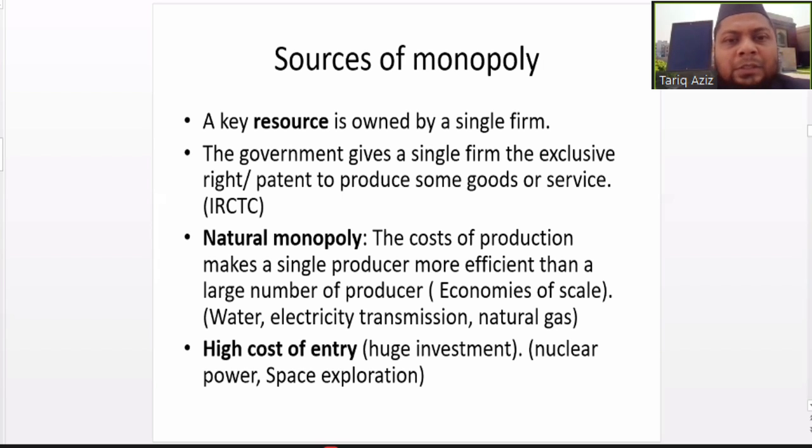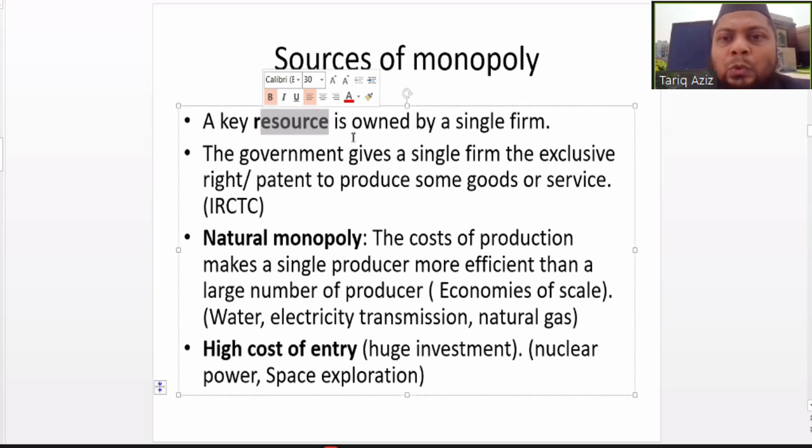Then it may be a physical thing, for example land or machinery, or it can be a patent, or a license, or access to some natural resource. But the basic point here is that some key resource is owned by a single firm.